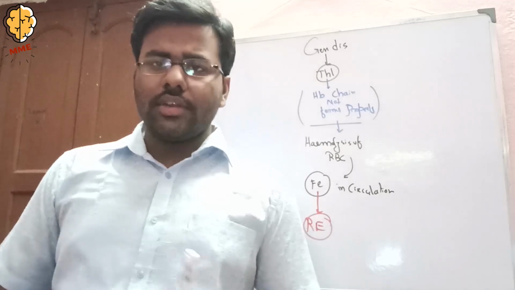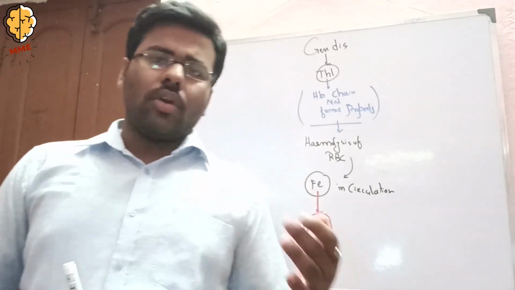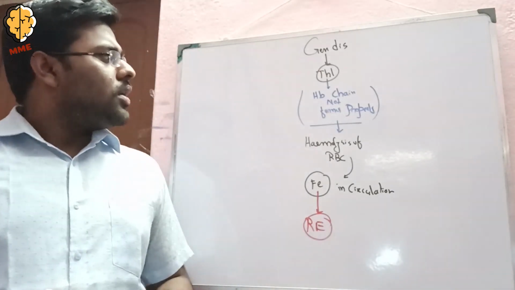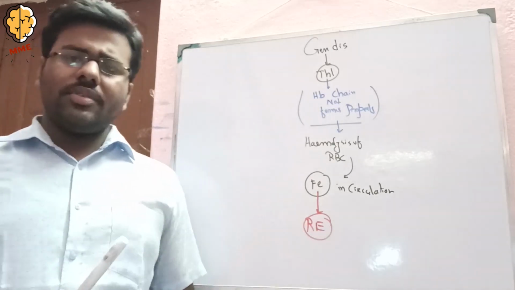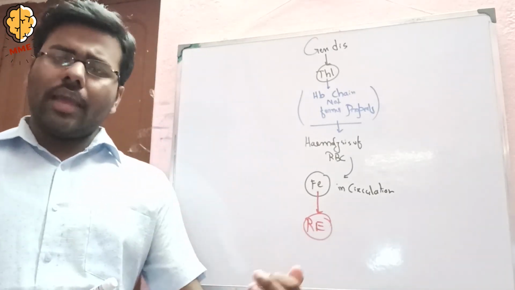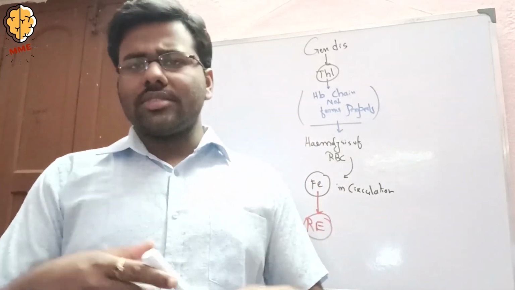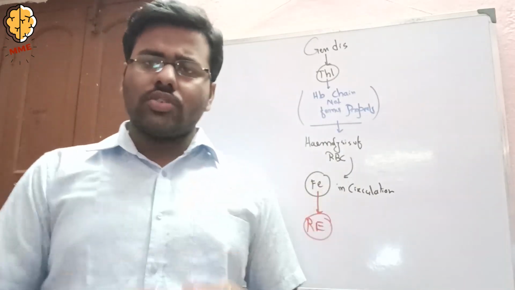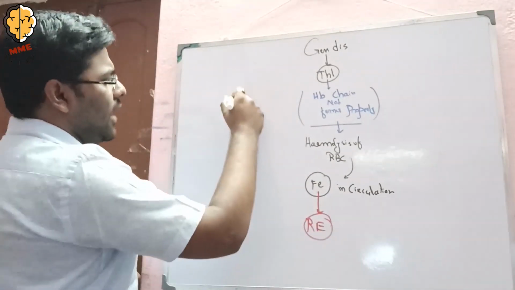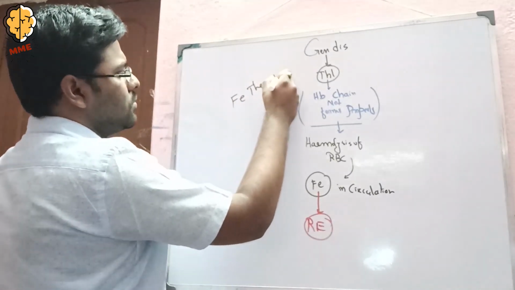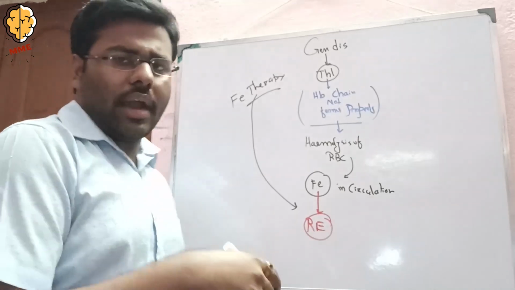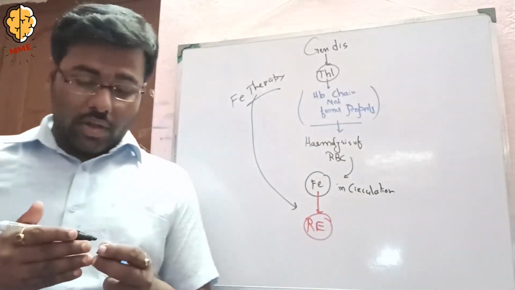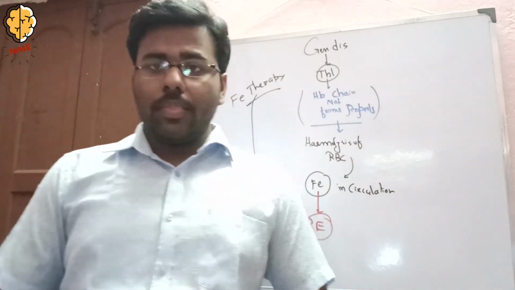Thalassemia is a genetic disorder in which there is a defect in the formation of the hemoglobin chain, and because of the improperly formed hemoglobin chain, the RBCs get hemolyzed. When the RBCs are destroyed, iron comes into our circulation, and the iron goes to the RE system, or reticuloendothelial system, and gets stored there. Now if we add iron therapy, it goes to the RE system and causes iron overload, which may cause iron toxicity.